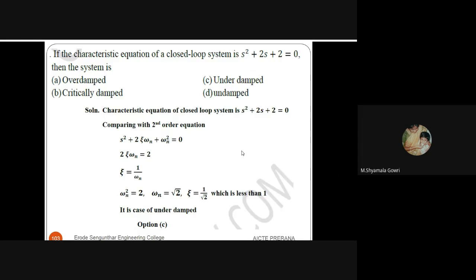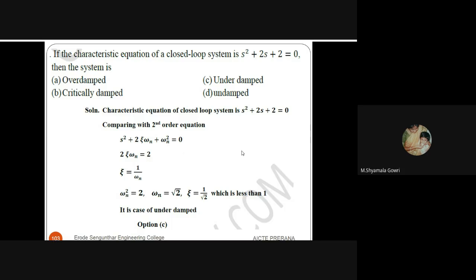Next question. If the characteristic equation of a closed loop system is s squared plus 2s plus 2 is equal to 0, then the system is. When the characteristic equation is given, to find the damping factor and the classification of the system, you have to find the epsilon value.